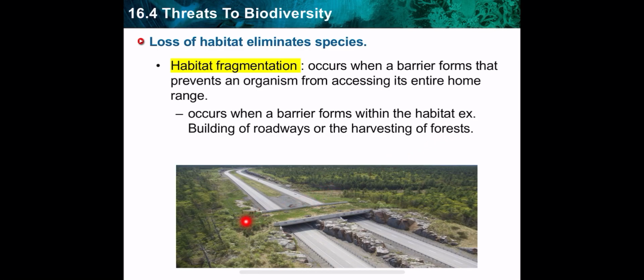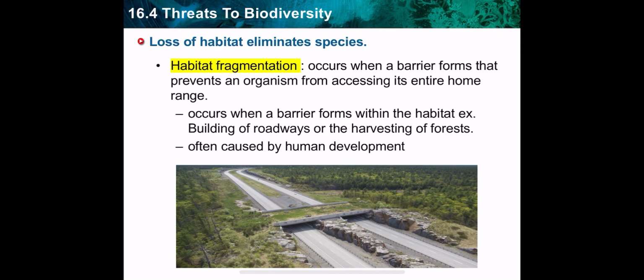When you start to harvest a certain crop, it's not natural. You will farm it. This also will affect other species, which in turn will affect biodiversity in this ecosystem. So this is the first threat to biodiversity.